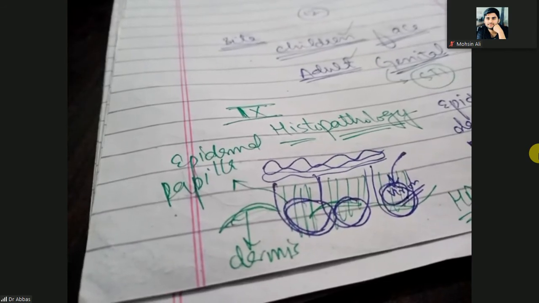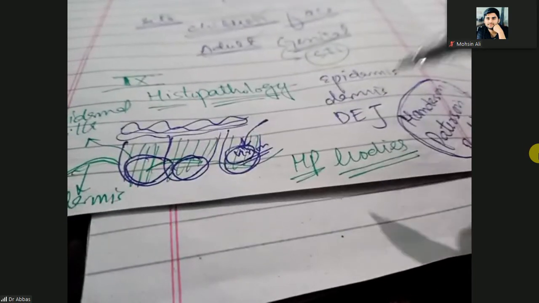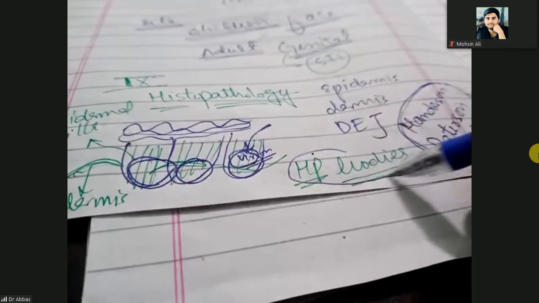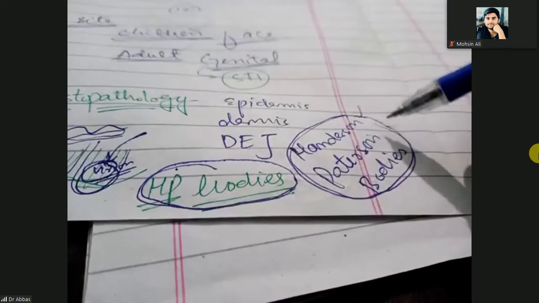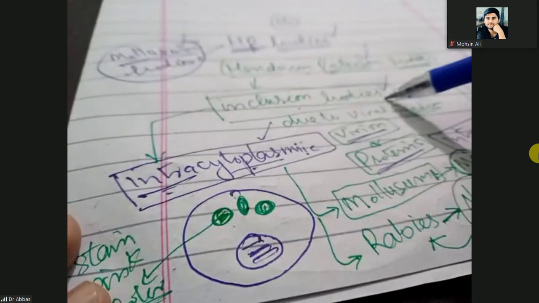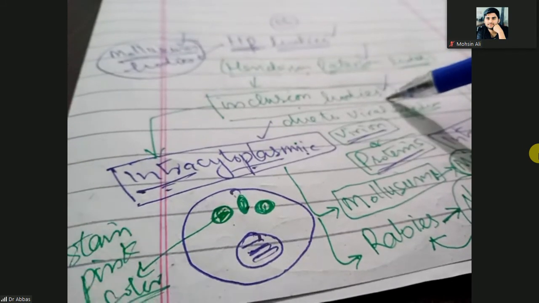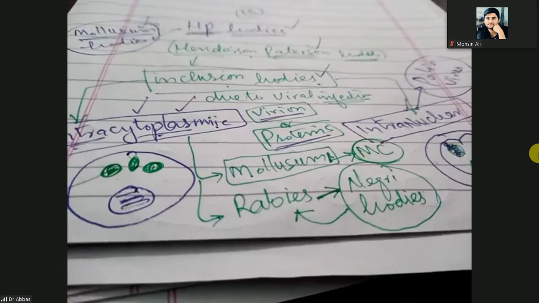So here the investigation of choice is the presence of the HP bodies. What is that? You will see the HP bodies. That is the Henderson-Peterson bodies. Is it clear? So what are the HP bodies? HP bodies are the inclusion bodies. These inclusion bodies can be of two types, intracytoplasmic and intranuclear.